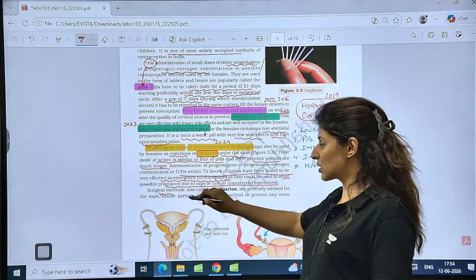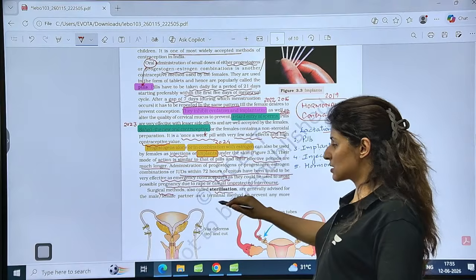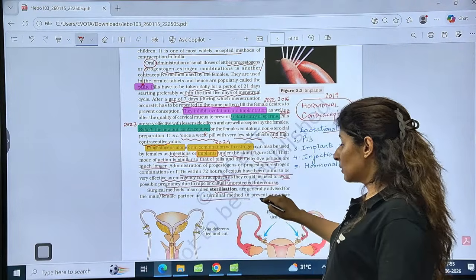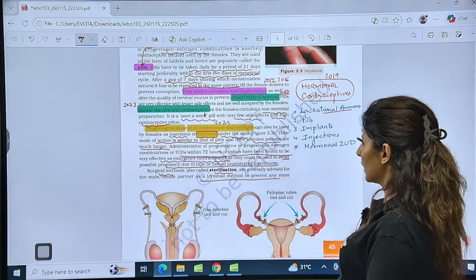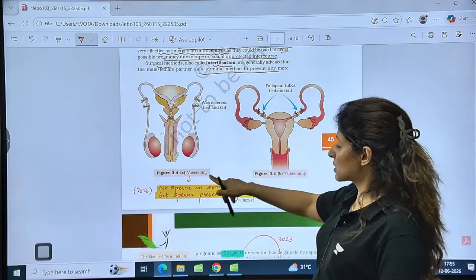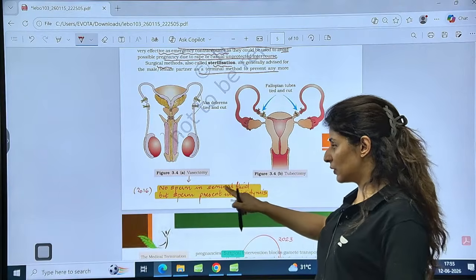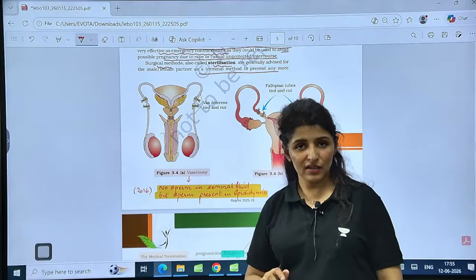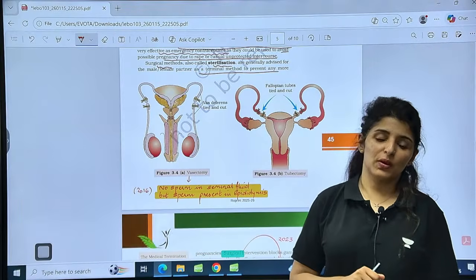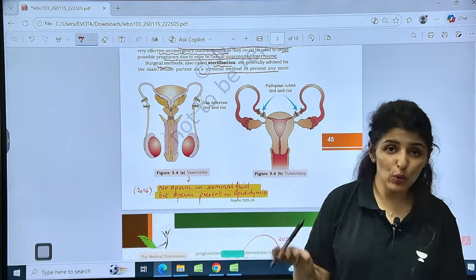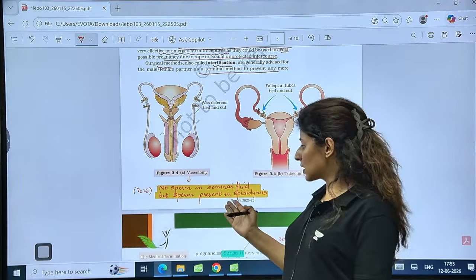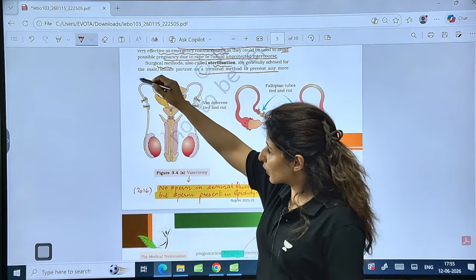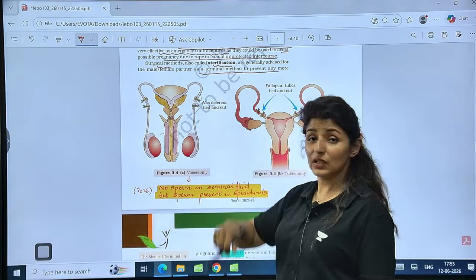Then we have surgical methods or sterilization. This is known as a permanent method and only advised to partners as a terminal method, last method to prevent any more pregnancy. Now see, the question was vasectomy. No sperm in the seminal fluid but sperms present in the epididymis. See, vasectomy, in which vas deferens is cut and tied, the sperm production won't stop, just that sperm will not come out in the semen. So sperms are present in epididymis till vas deferens. They are present till here, but they will not come out because this vas deferens has been cut, right?